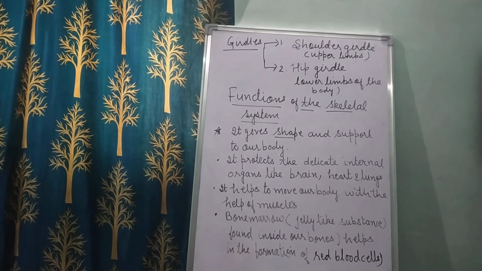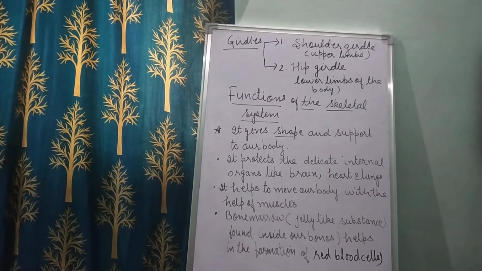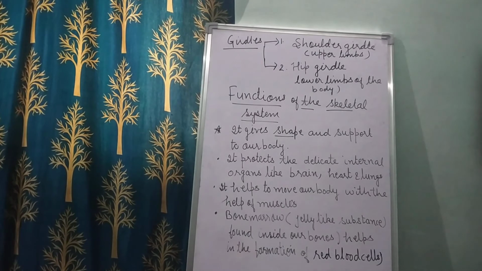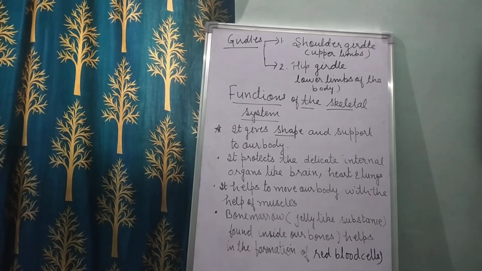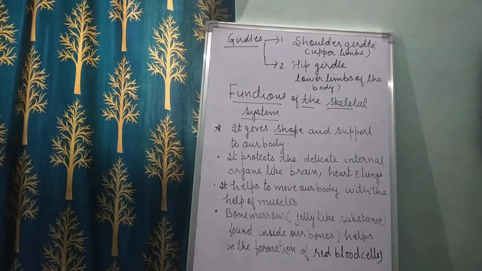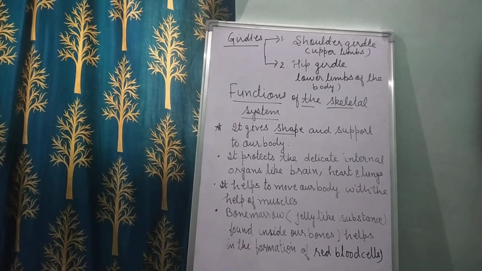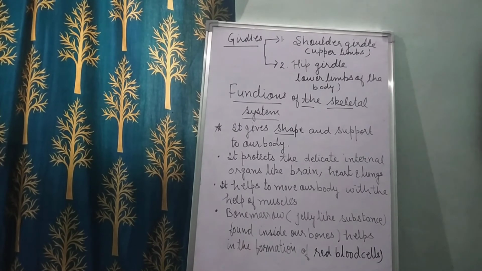Now the very important part, the functions of the skeletal system. Okay children, you know the functions of the skeletal system, what they give. First, they give shape and support to our body. So the skeleton gives shape and support to our body. You know children, what will happen without a skeleton? The body would be floppy. Floppy means hanging or falling loosely, like a jelly.